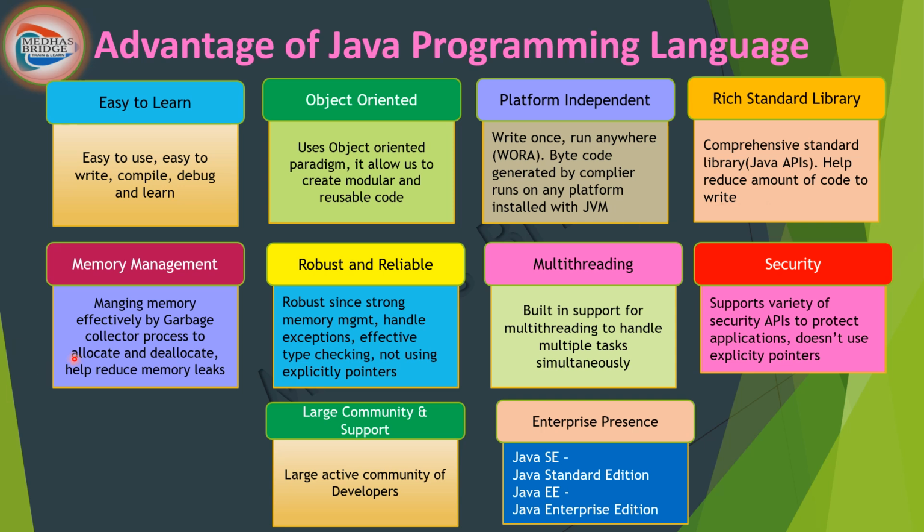One more feature we can talk about is memory management, which is handled in a more efficient and different way in Java. It means memory is managed effectively by the garbage collector. If you use programming languages like C or C++, you dynamically allocate and deallocate the memory. Those things will happen, and there is a proneness to memory leaks, because if you forget to release the memory, you will end up using all the memory. At a certain point you run out of memory, and it feels like you don't have any memory, even though you are not using it.